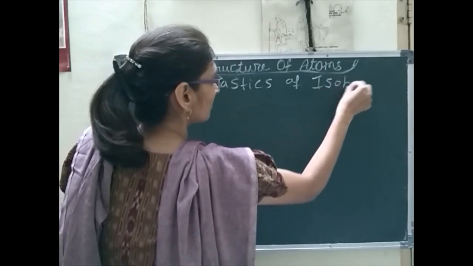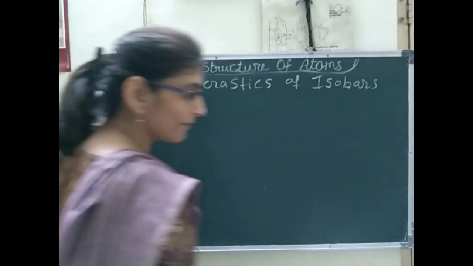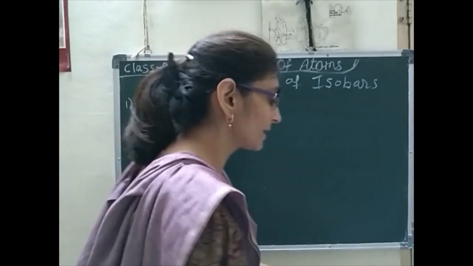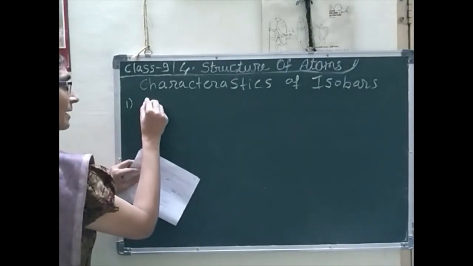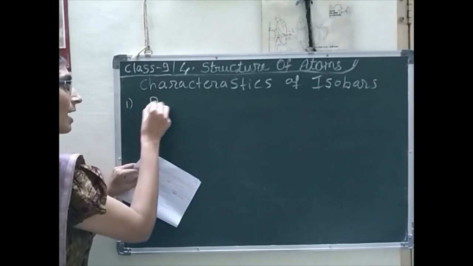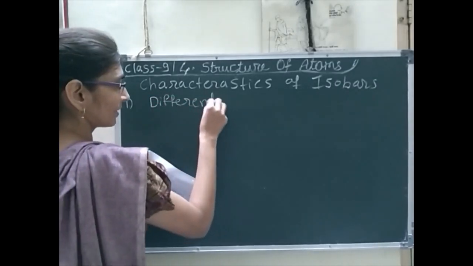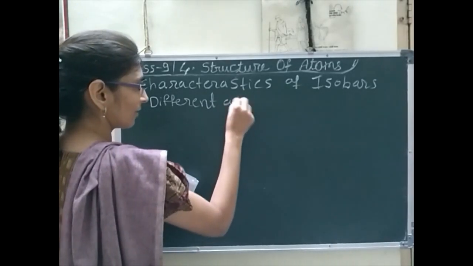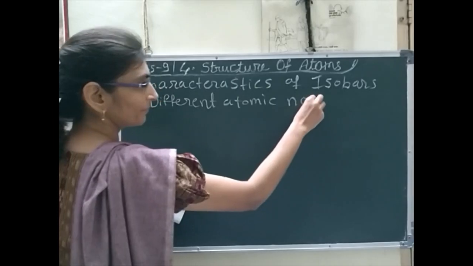Characteristics of isobars. The first characteristic of isobars: isobars have different atomic numbers.